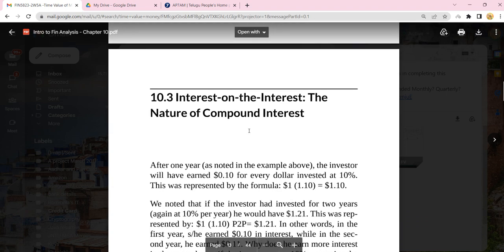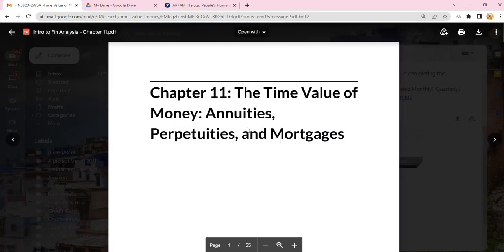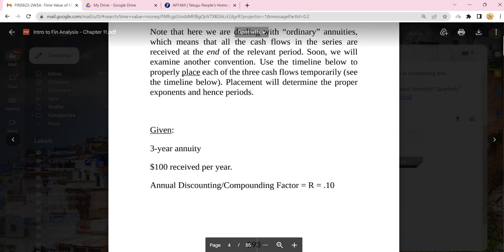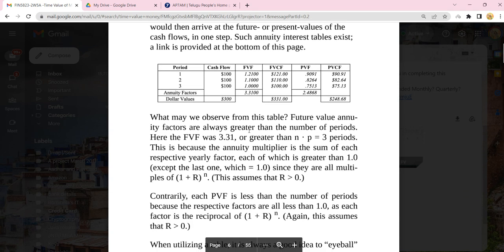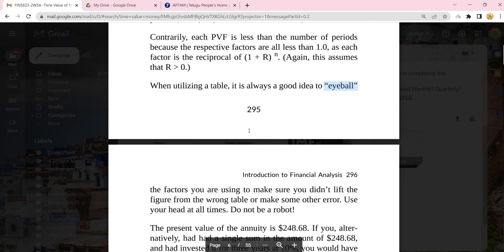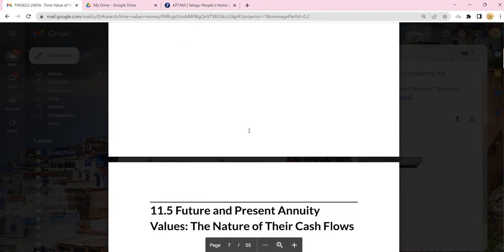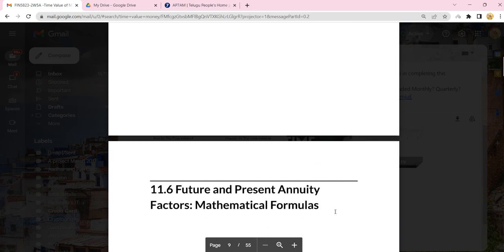Like the first task, for the second tasks also, the titles that are given, maybe for mortgages, annuities, perpetuities, for all these things, there are certain formulas and certain Excel sheets given here. They are very clearly provided in the document. Make sure you perform the activities following the steps given inside it. I want you to prepare both; for mortgages and annuities, you will be required to perform calculations in an Excel sheet. So make sure you perform Excel-based activities and submit your document.